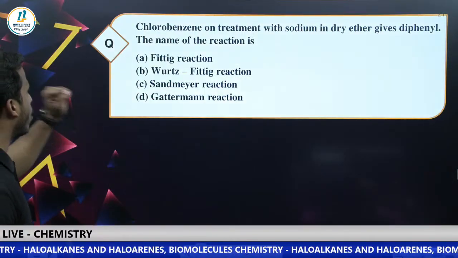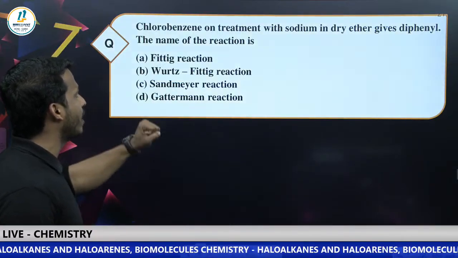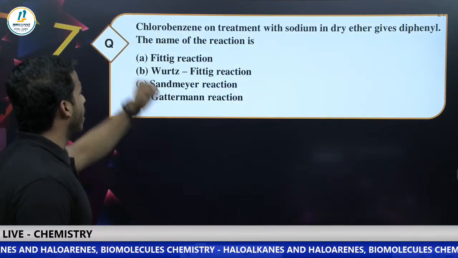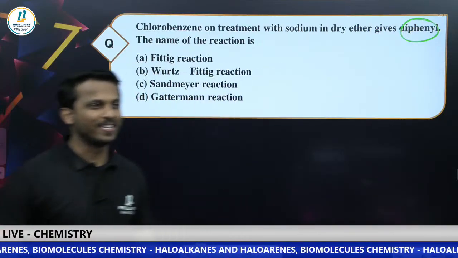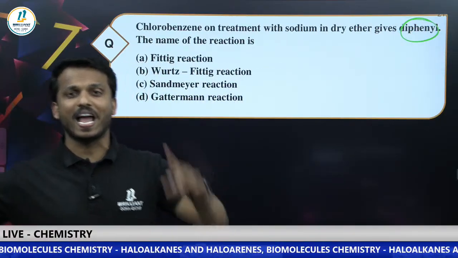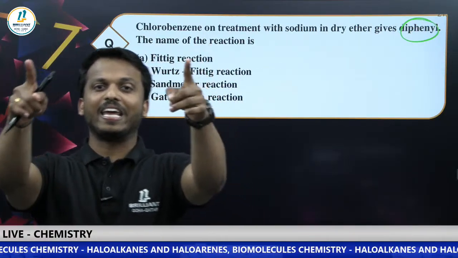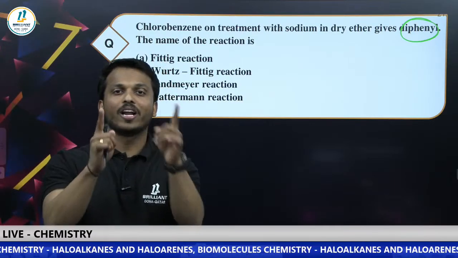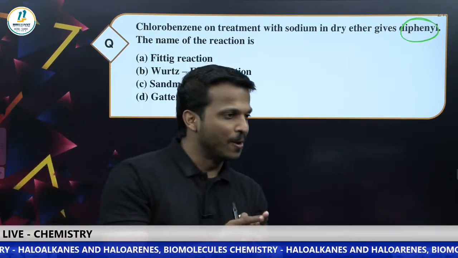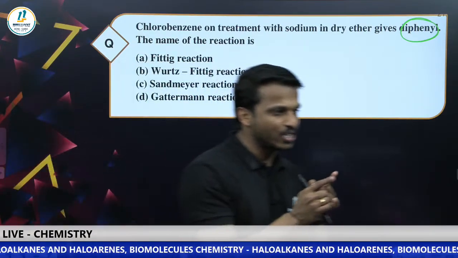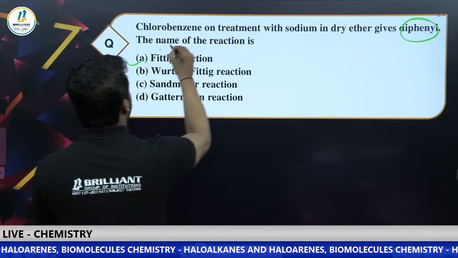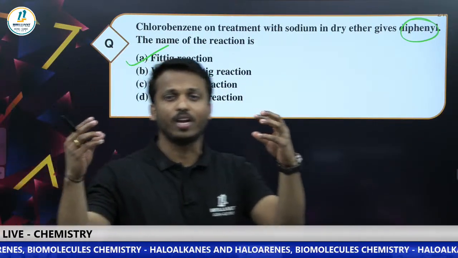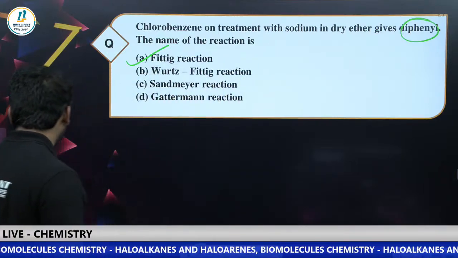We have only a few seconds with us. Let's go. Chlorobenzene on treatment with sodium in dry ether gives diphenyl. What is the name of the reaction? Simple question. That is called the Fittig reaction. The Fittig reaction is the reaction between two haloarenes.